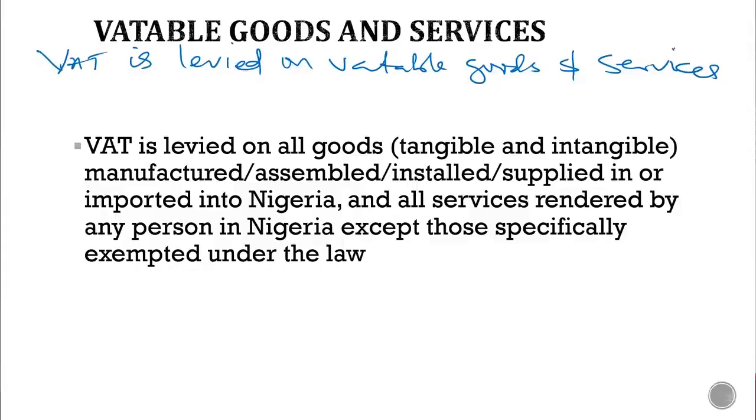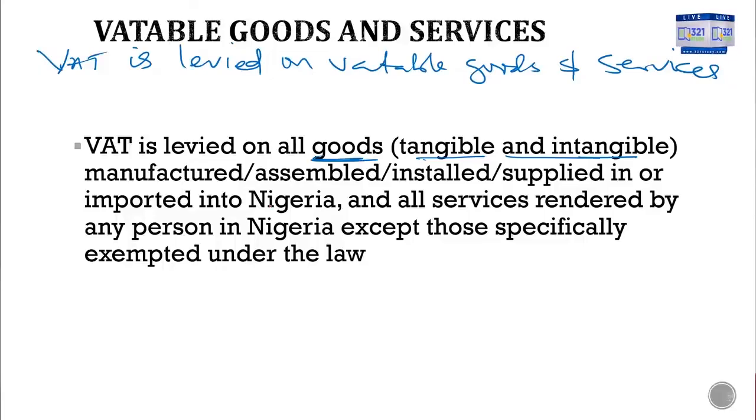Now, what do we mean by vatable goods? Vatable goods include tangible and intangible goods. So it's not just tangible goods. It includes intangible goods, like trademarks, like copyrights, okay? All those are what? Intangible goods. So vatable goods is not just products like tangible goods. No, it also includes what? Intangible goods.